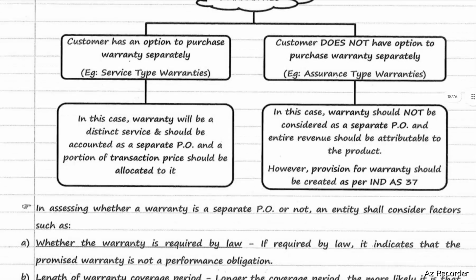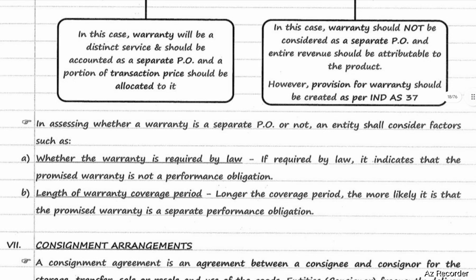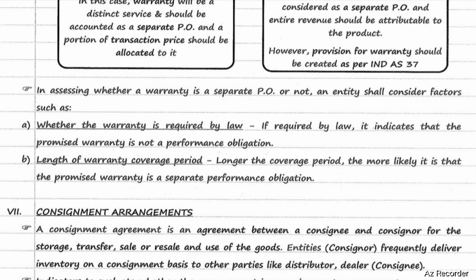In assessing whether a warranty is a separate performance obligation or not, an entity shall consider factors such as whether the warranty is required by law. If it is required by law, it indicates that the promised warranty is not a performance obligation. Next, length of warranty coverage period. The longer the coverage period, the more likely it is that the promised warranty is a separate performance obligation.